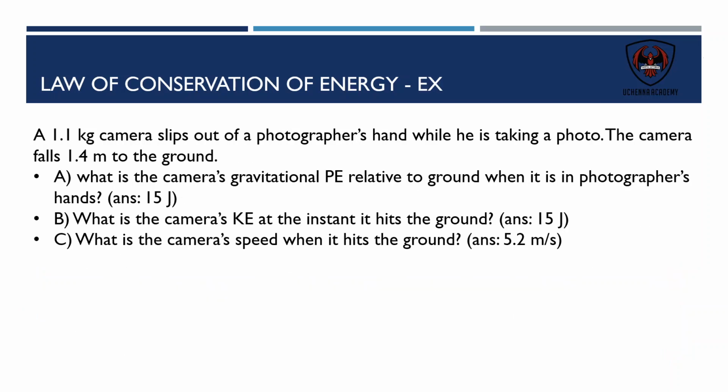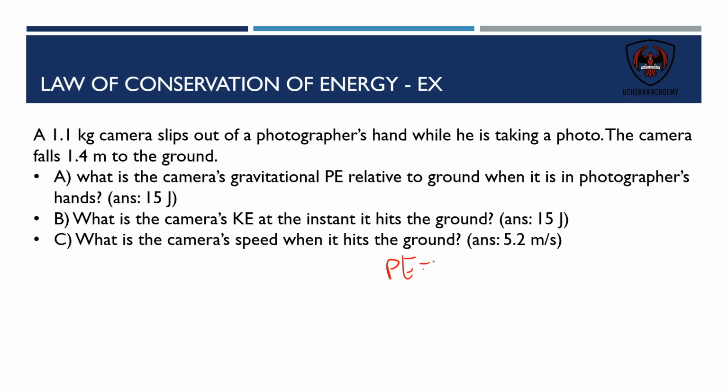So if I look at a camera here, a 1.1 kilogram camera, it slips out of a photographer's hand while he's taking a photo. The camera falls 1.4 meters to the ground. What is the camera's gravitational potential energy relative to the ground when it is in the photographer's hands? The answer is 15 joules, but how do we get there? How do we figure that out?